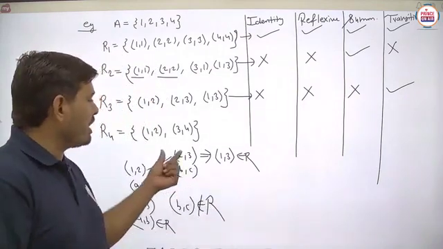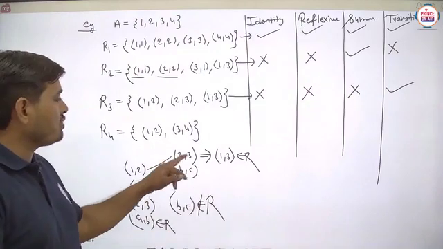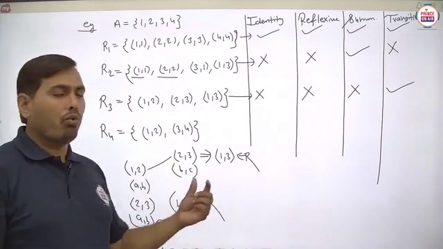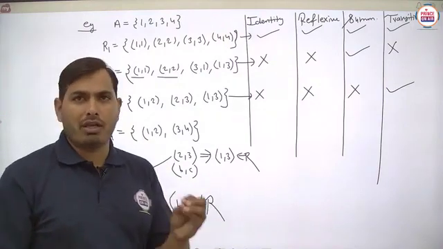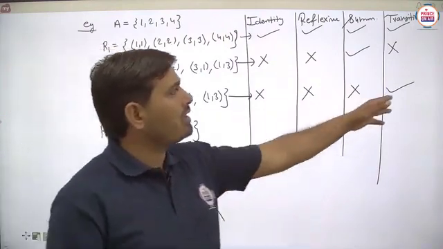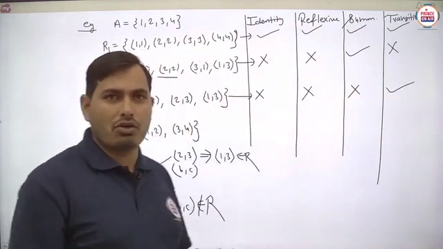After that we have to check for BC. Suppose one BC is to be found, or in some relations more BCs are to be found, then we will check each and every case. If any one case fails, then we can say that this is not transitive. Is it clear?